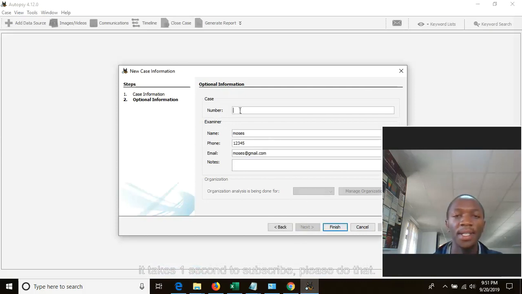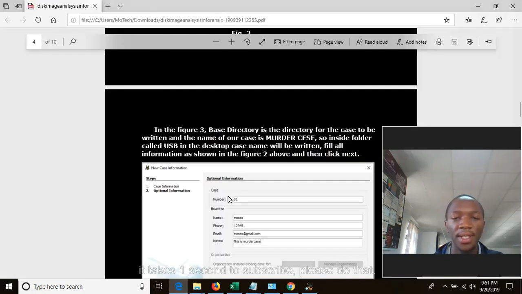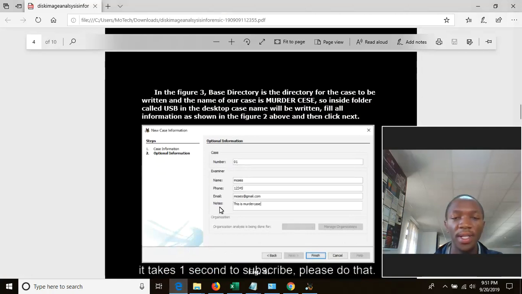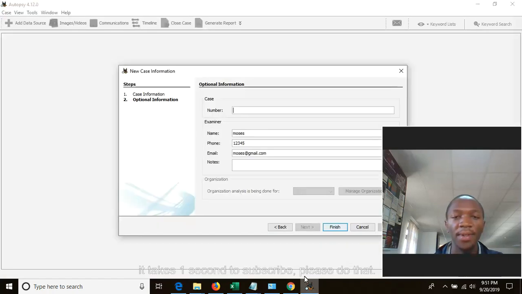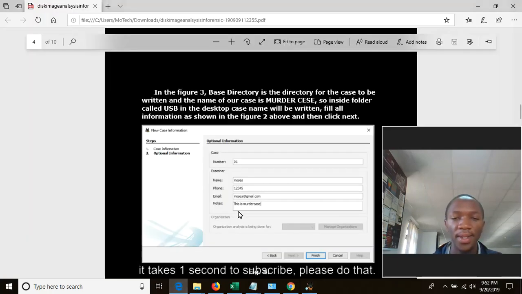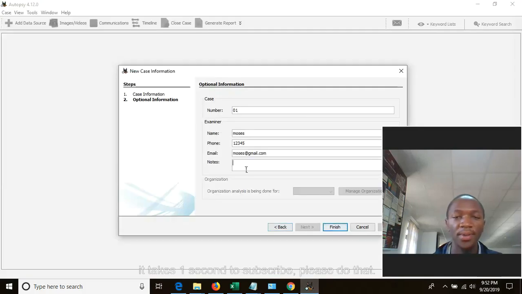Now you can see here is a case number. So let's say case number is 01 and the phone number is 12345. Notes. Let's say, this is a murder case. So our note, let's write here, this is theft of files case. So click on next.